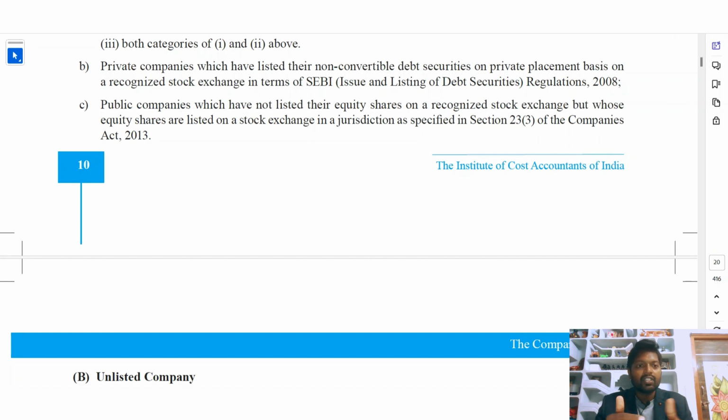But if the company is established in a particular jurisdiction, and there is some stock exchange there, and its equity shares are listed on that particular stock exchange, it will be called a listed company.